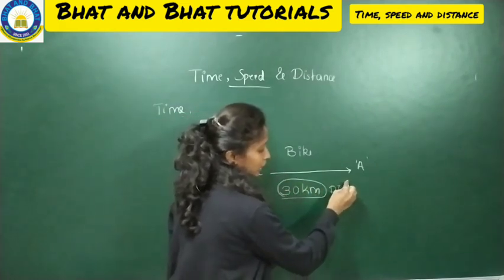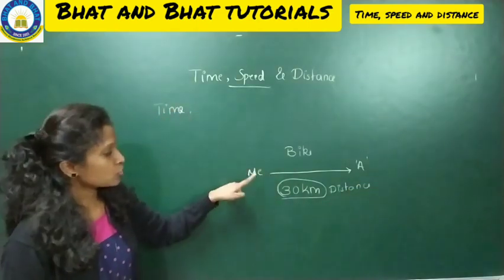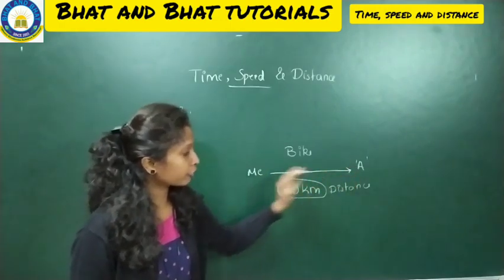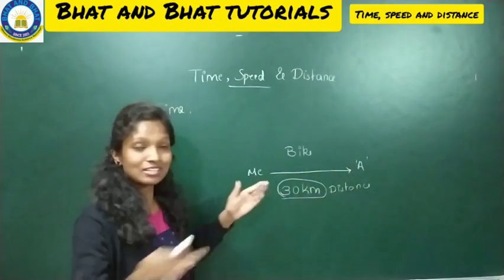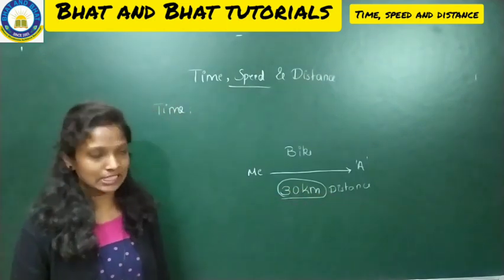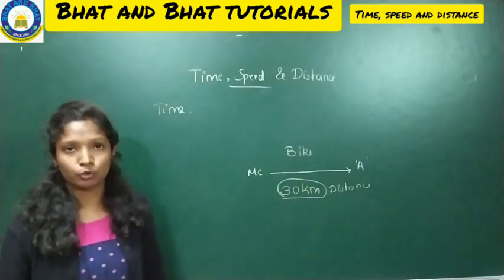So what is this 30 kilometers? It is called distance. So distance is nothing but from one article to another, what is the gap between them? We are going to call it distance. So now we got to know the distance, that is 30 kilometers.